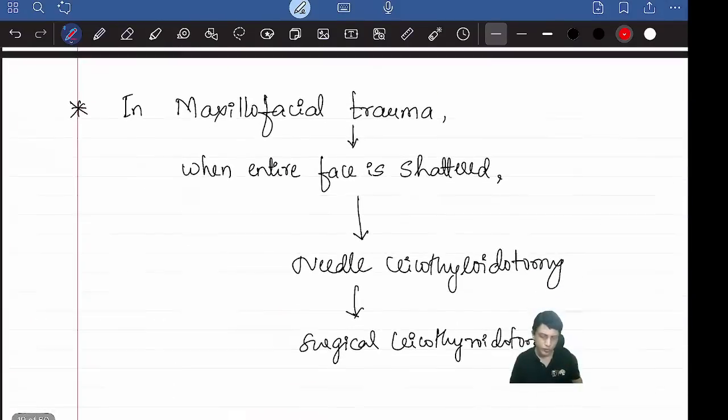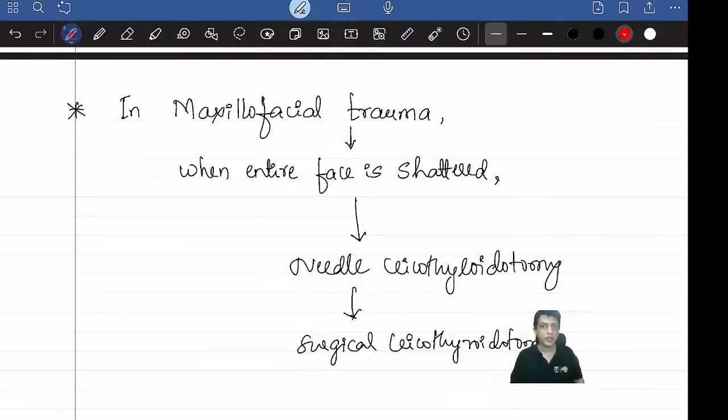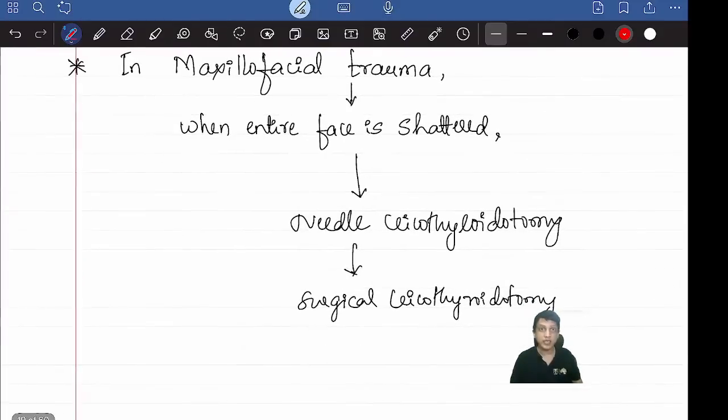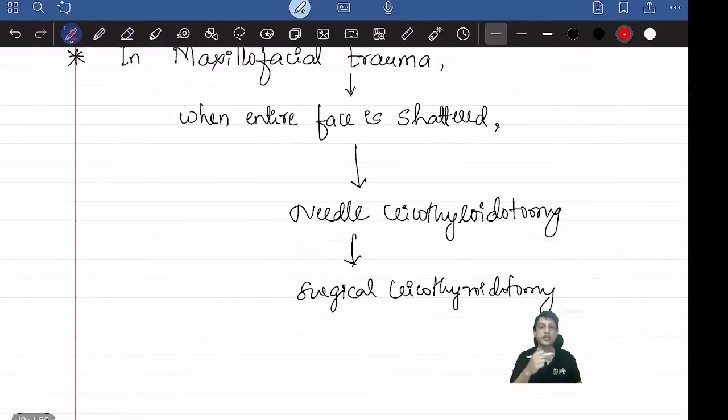That's the adjunct airway and definitive airway. Not so important for you, so we will not go into all the details. One question has been asked particularly for you, on maxillofacial trauma. When the entire face is shattered, the maxilla is fractured, the mandible is fractured, and there is bleeding from the mouth, in such a scenario intubation is contraindicated. You don't do intubation because it may further aggravate the injuries, whether nasal bone fractures are there or the airway is compromised.